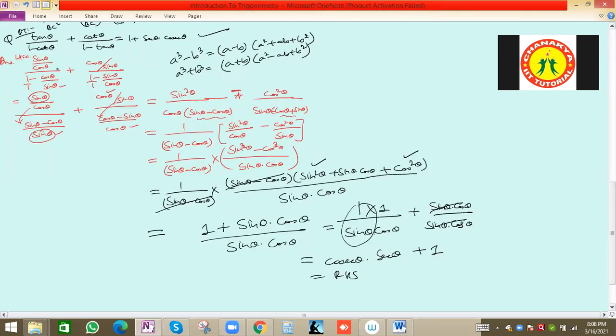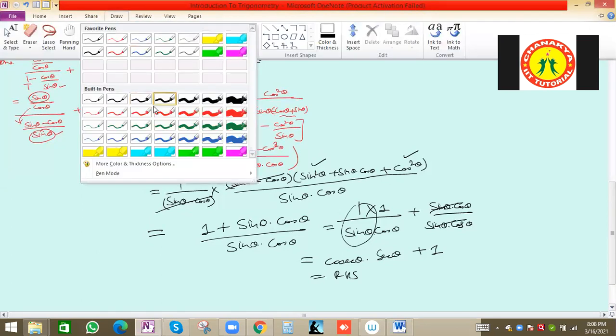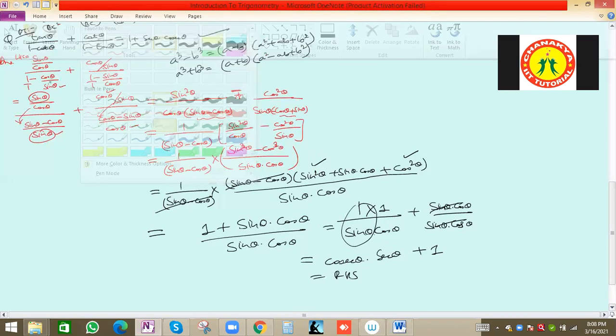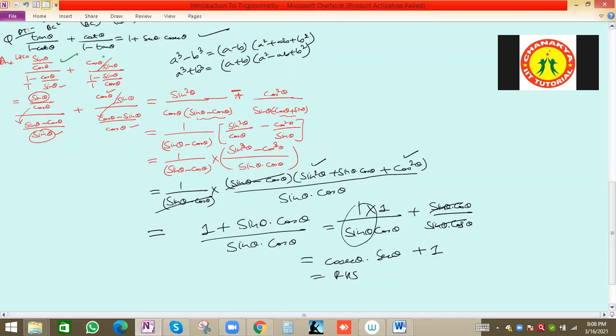So tan is sin by cos, now 1 minus cot, cot is cos by sin, 1 minus sin by cos. Then we can simplify the equation. We can take LCM, sin will be multiplied, sin square theta, cos will come down, cos, then in bracket sin theta minus cos theta, here plus cos theta will be multiplied, cos square theta by sin theta into cos theta minus